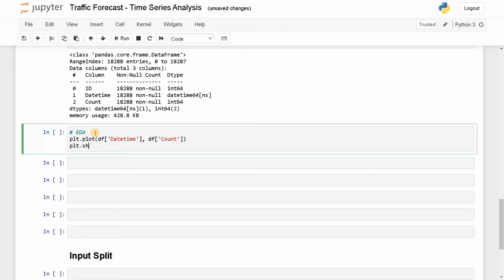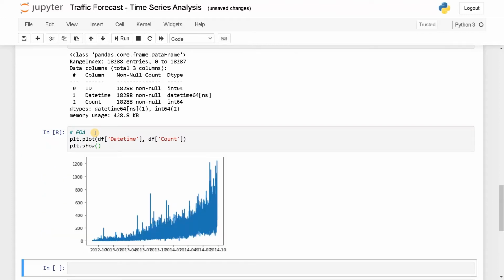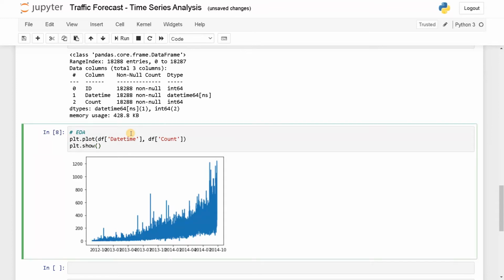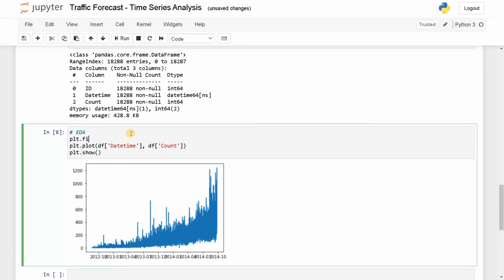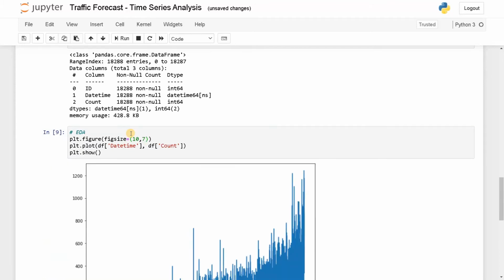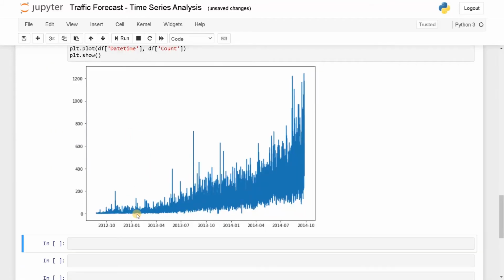Let's display the graph. Run this. So this is the graph we are having. Let's make it bigger: plt.figure figsize equals, let's say, 10 comma 7. Okay, that is somewhat bigger.